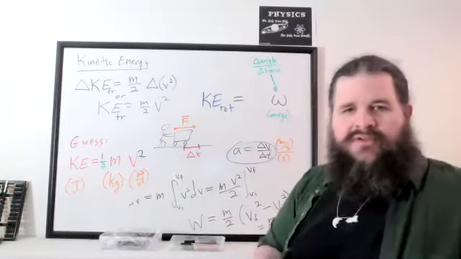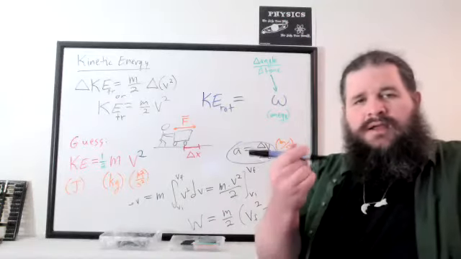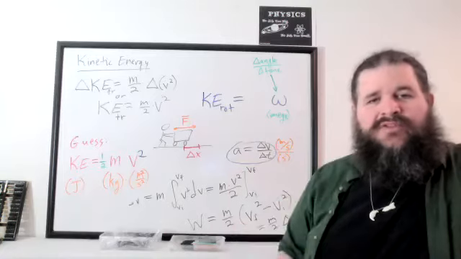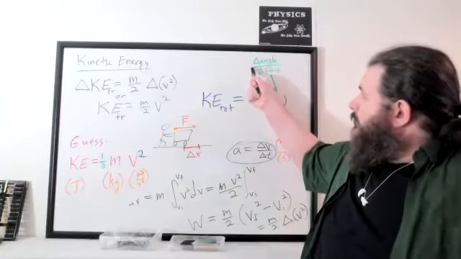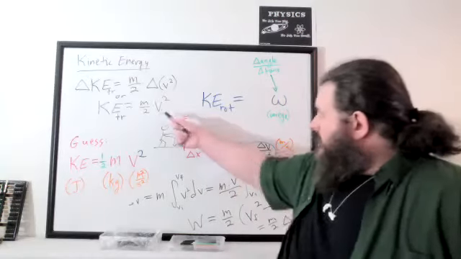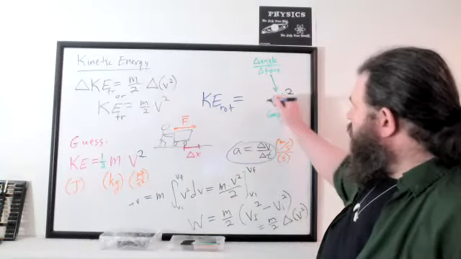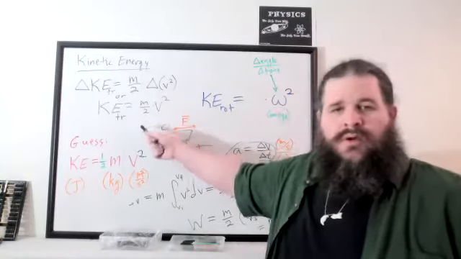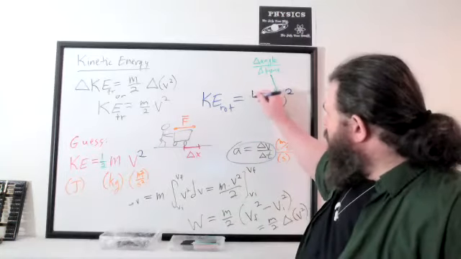So for instance, if an object is spinning at a certain rate, you'd be measuring this in presumably degrees per second or radians per second or rotations per second, describing how much it spins per second. And it's the same structure. You're going to have that omega, the angular speed, squared, times a quantity over 2. Although in this case, the quantity isn't just mass. It's a quantity called moment of inertia.